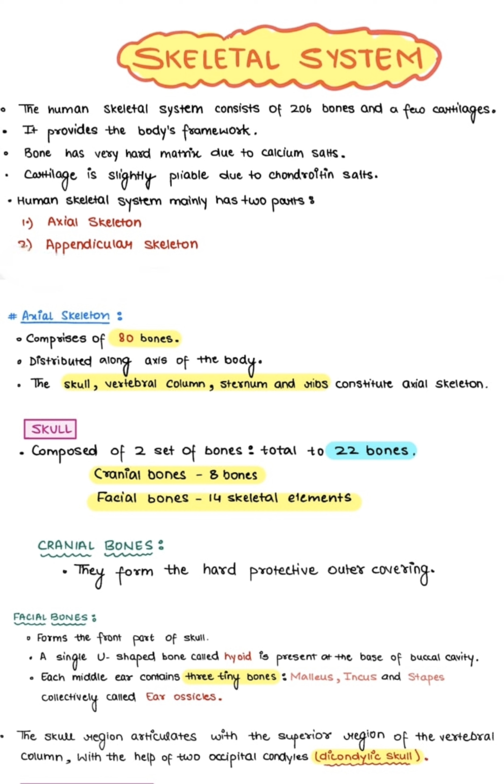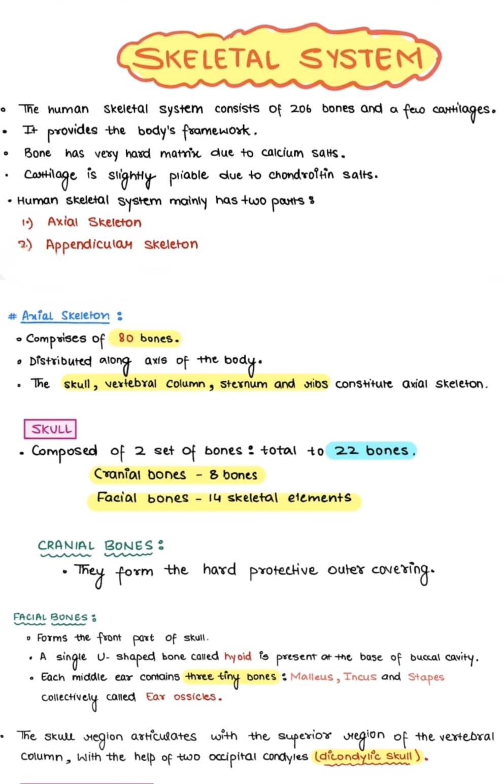salts. The human skeletal system is mainly divided into two parts, the axial skeleton with 80 bones and the appendicular skeleton with 126 bones. The axial skeleton is distributed along the main axis of the body. It includes the skull, vertebral column, sternum, and ribs.